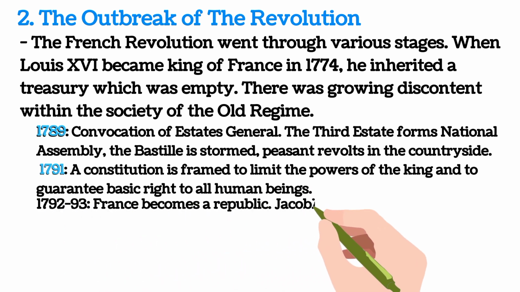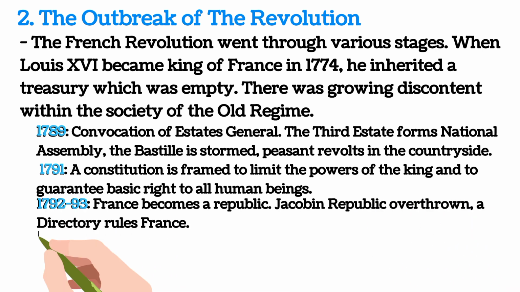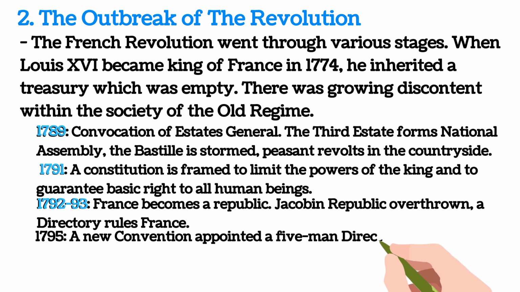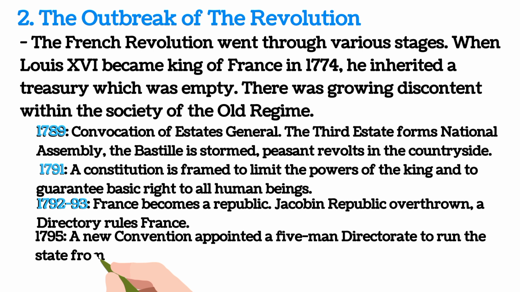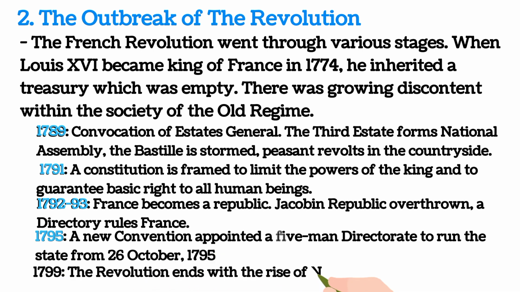1792-1793. France becomes a republic. The Jacobin Republic is overthrown, a directory rules France. 1795. A new convention appointed a 5-man directorate to run the state from the 26th of October 1795. 1799. The revolution ends with the rise of Napoleon Bonaparte.